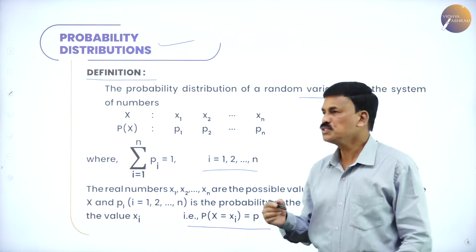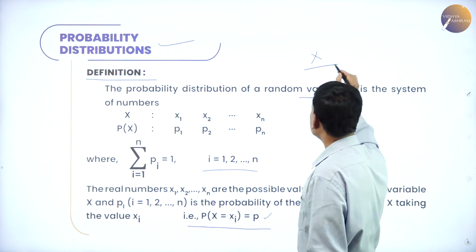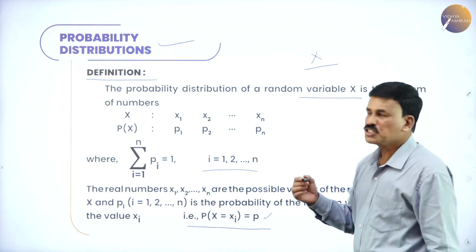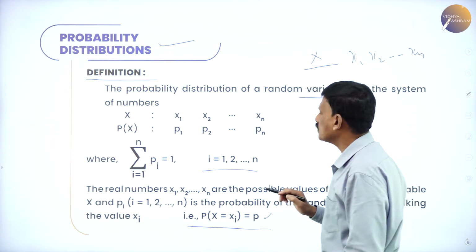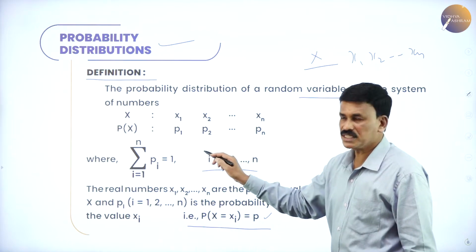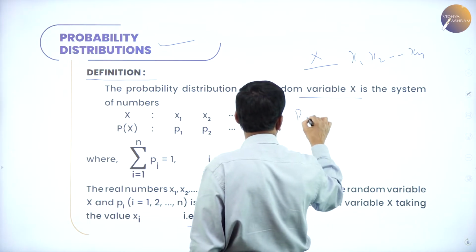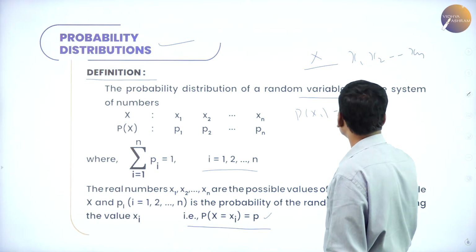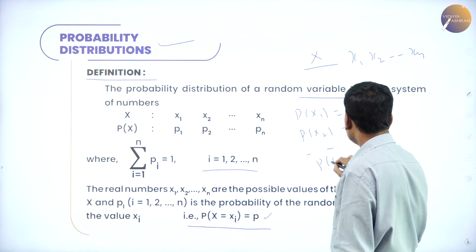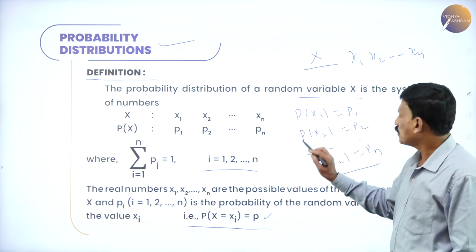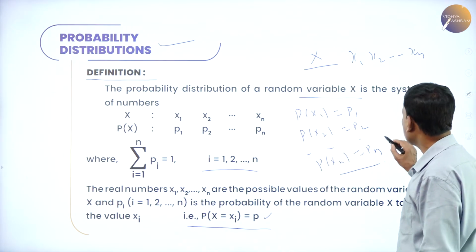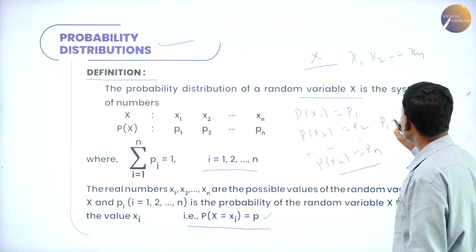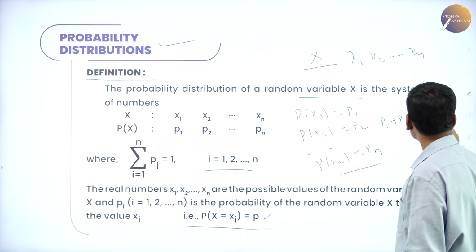In general, suppose x is a discrete random variable assuming the values x1, x2, etc., xn. Then the probability of x1 is p1, the probability of x2 is p2, etc., and the probability of xn is equal to pn, where p1 plus p2, etc., plus pn is equal to 1.